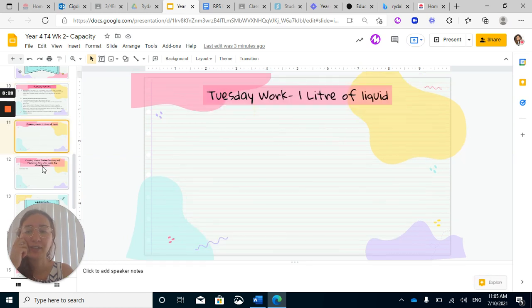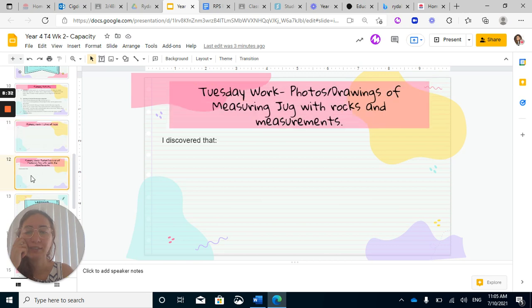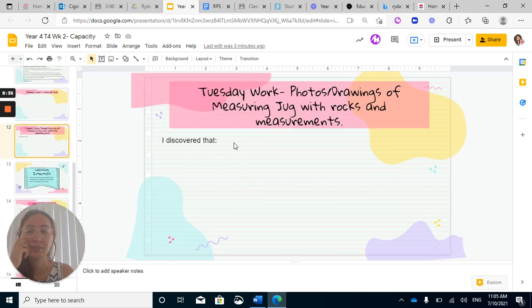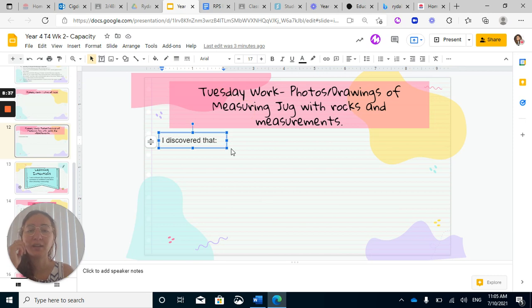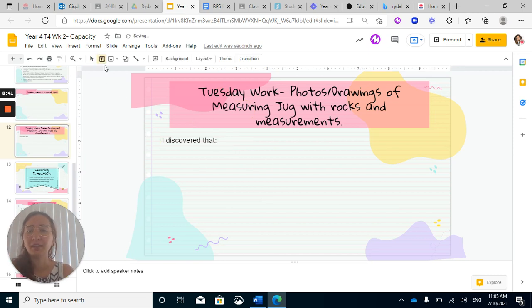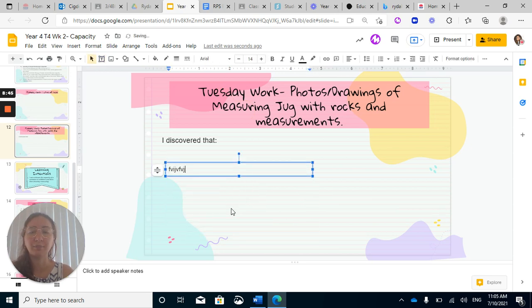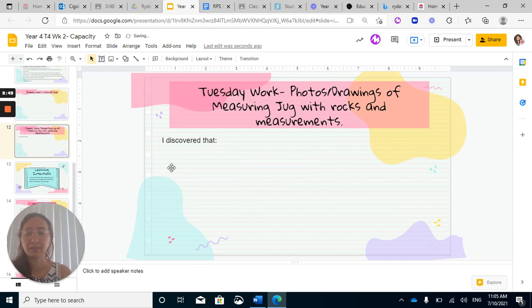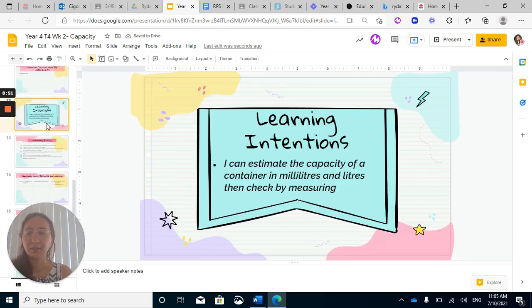So these will go over here. So you've got your first activity results and then your second activity results. And I've already started typing that I discovered that. But you can also, if you want to, click on the T box, and that's a text box, and you can start typing your own thing here. So that's that. Now let's keep going.